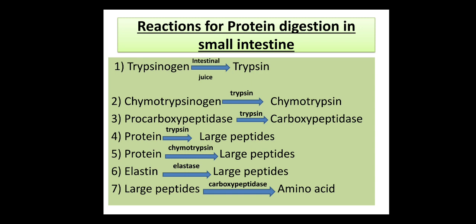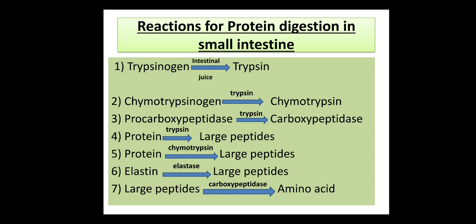Second reaction, see, chymotrypsinogen is another type of protein digestive enzyme of the pancreatic juice. Now the trypsinogen which has converted into trypsin, this trypsin will convert the chymotrypsinogen to chymotrypsin. And then again procarboxypeptidase, another protein digestive enzyme, will convert into the active form carboxypeptidase by means of this trypsin. So first of all, trypsinogen will convert into trypsin, and then this trypsin will convert chymotrypsinogen and procarboxypeptidase to the active forms, that is chymotrypsin and carboxypeptidase.